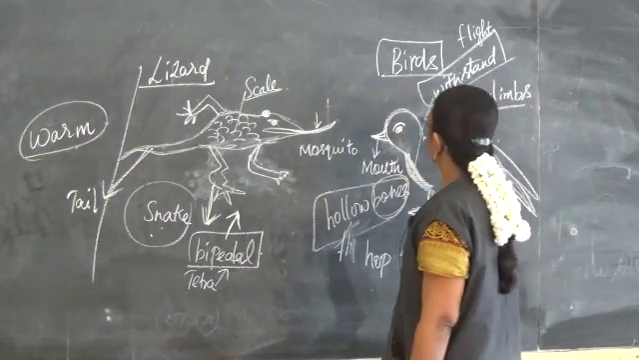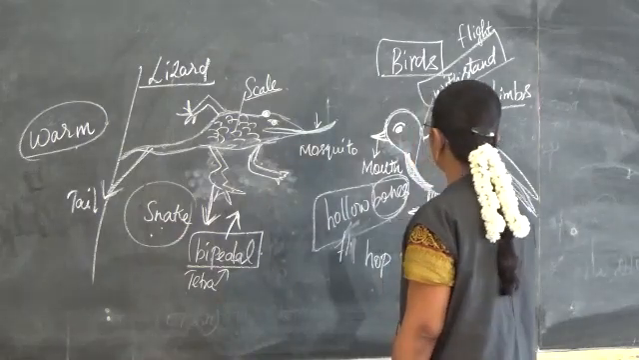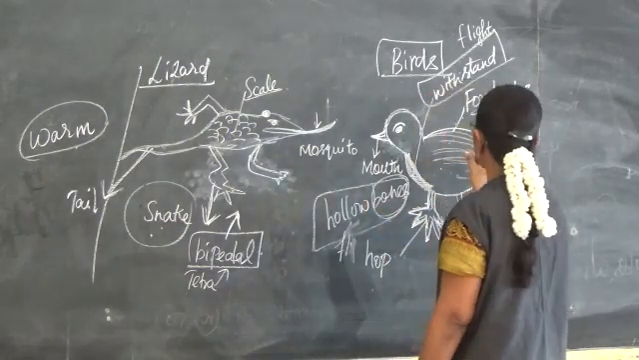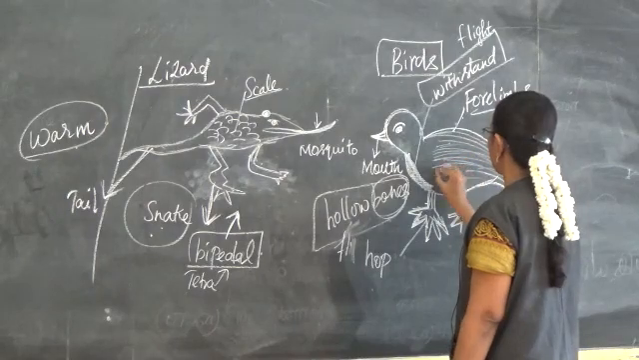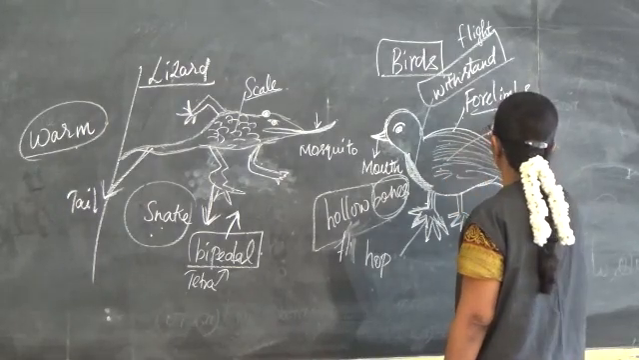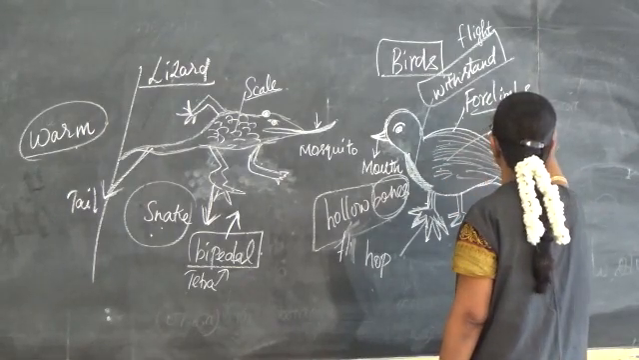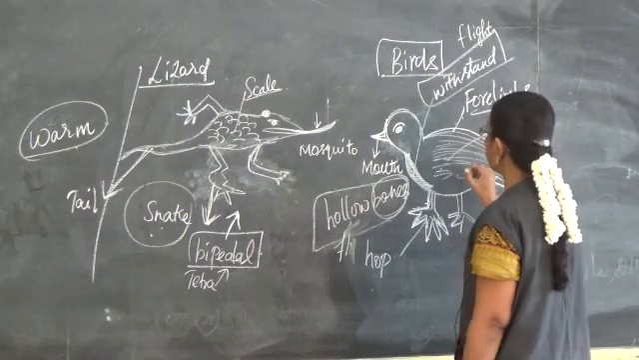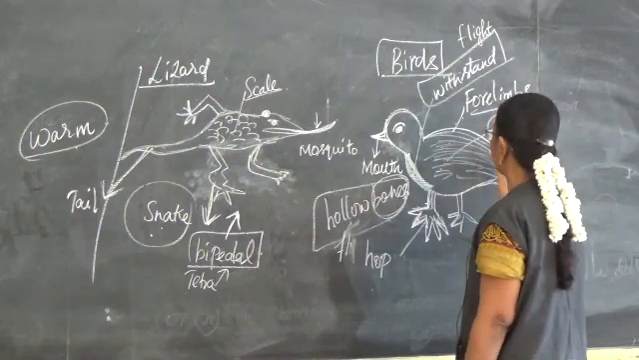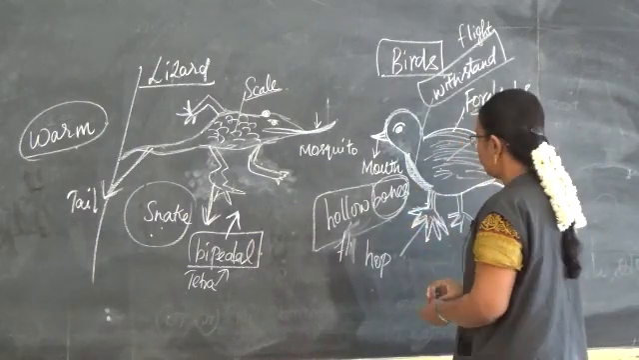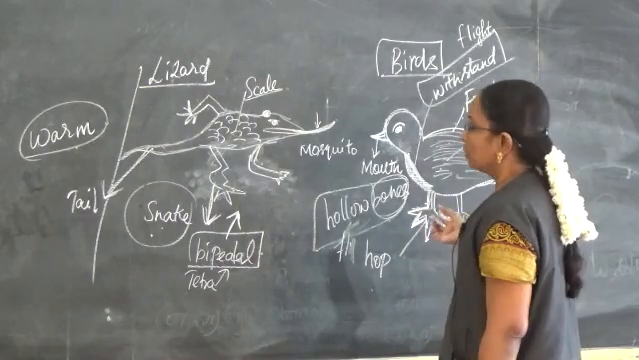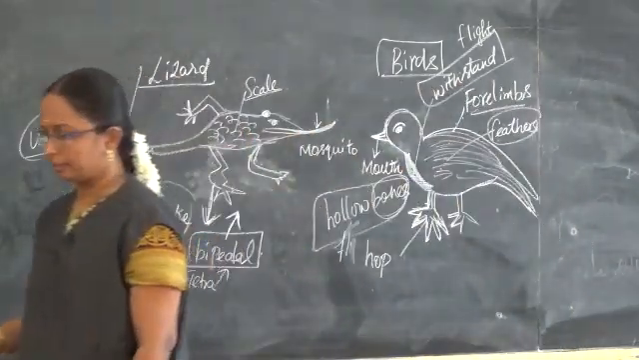Then, birds do not have scales. Instead, their body is covered with feathers, which give them protection. So this is about the birds.